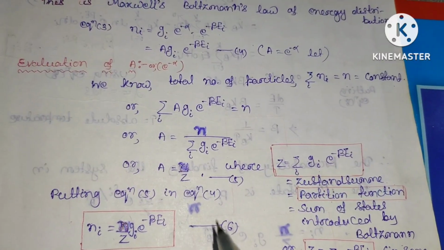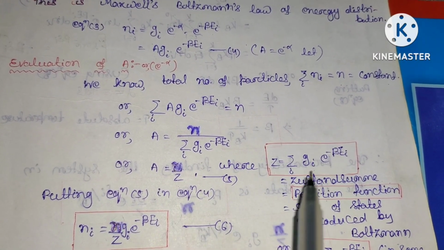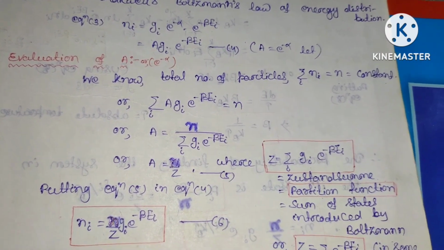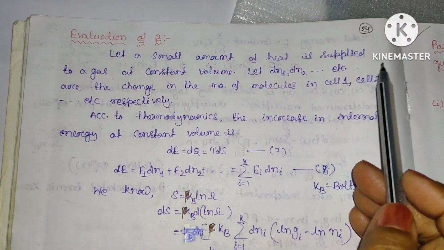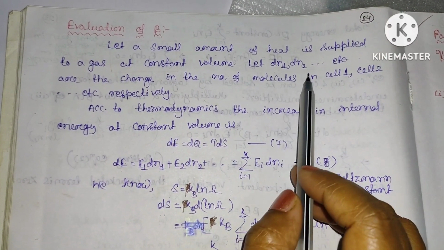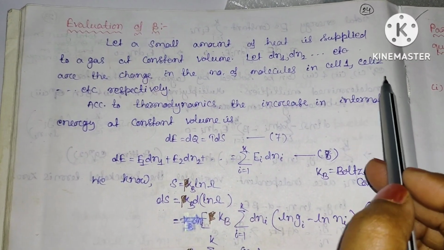So here we have calculated the alpha, that is the Lagrangian undetermined multiplier alpha. Now we have to calculate the beta. So let a small amount of heat be supplied to a gas at constant volume. Let dN1, dN2, and so on be the change in the number of molecules in cell 1, cell 2, and so on respectively.